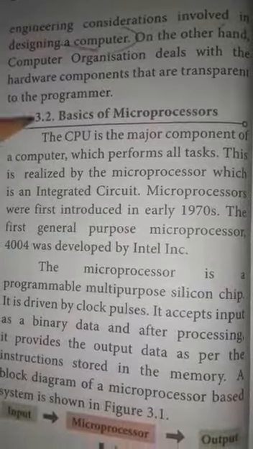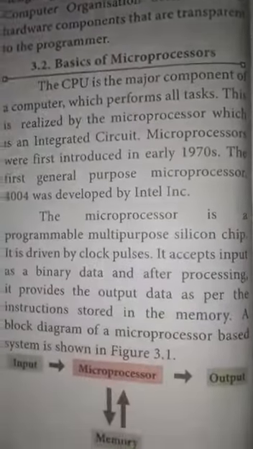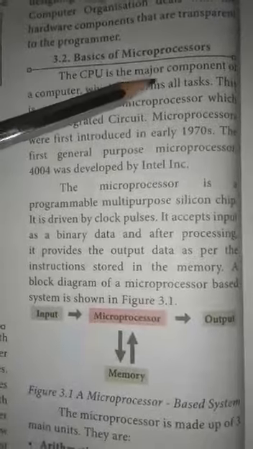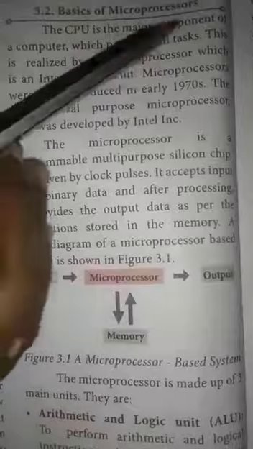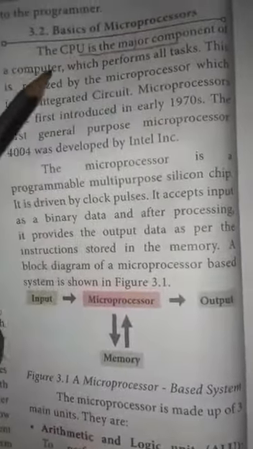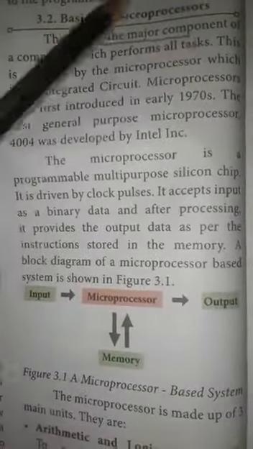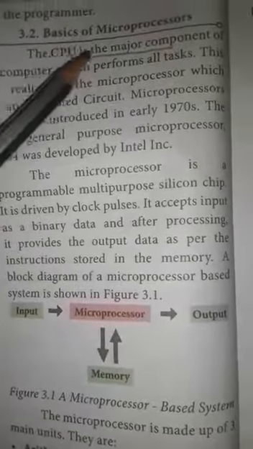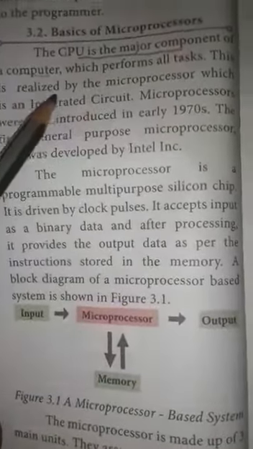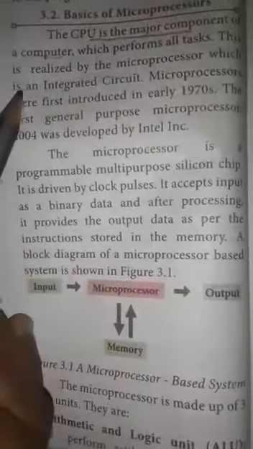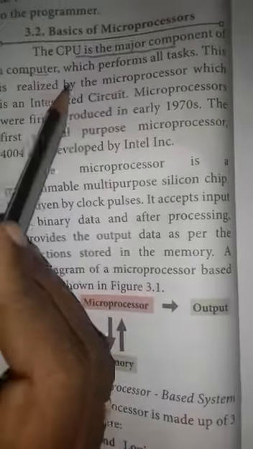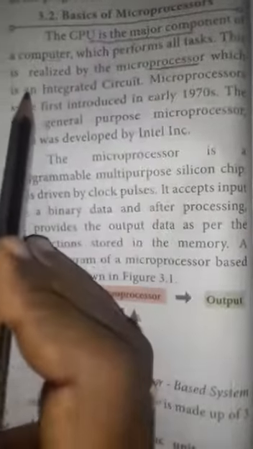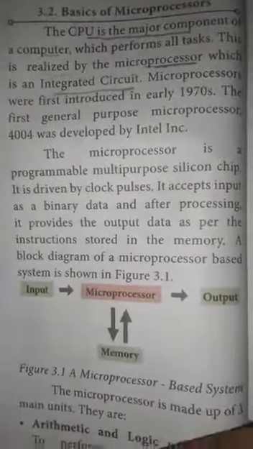Another topic, basics of microprocessor. The CPU is the major component of a computer. It performs all the tasks of a computer. This CPU is realized by the microprocessor. What is a microprocessor? It is an integrated circuit.